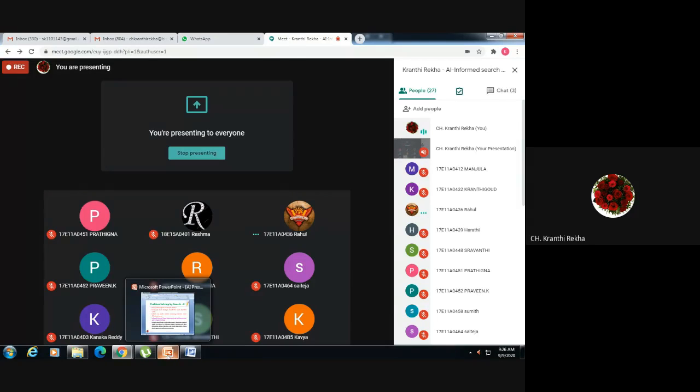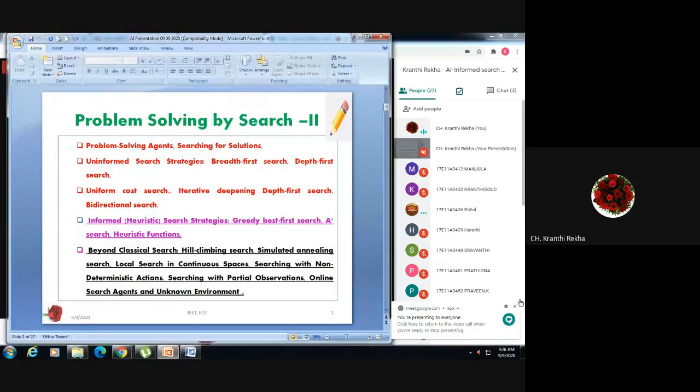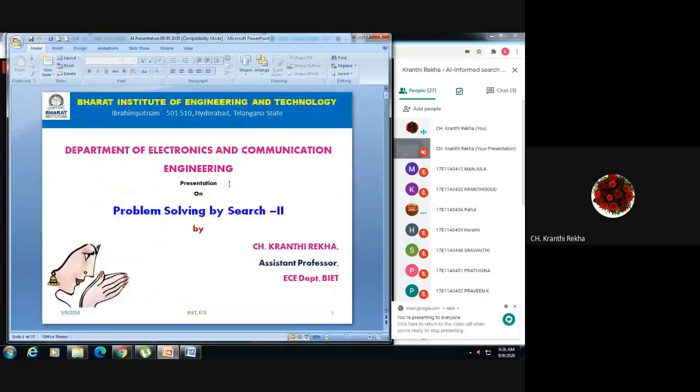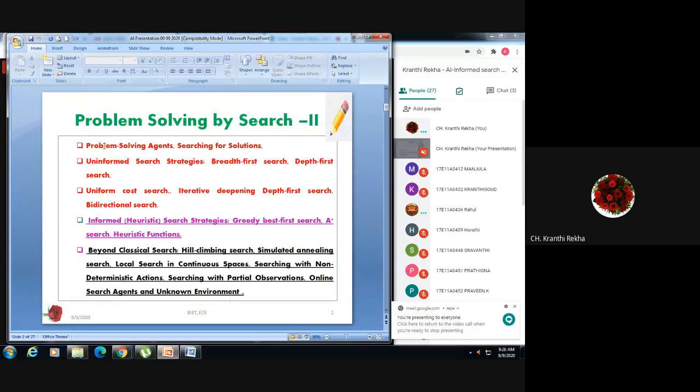Okay, good morning all. Let me start the class. It's already 9:30. In the last class, we started problem solving by search algorithms. We have seen the basics of what is problem solving using search methods and their categories like uninformed search, under that again subcategories, then informed search strategies that we have to see.